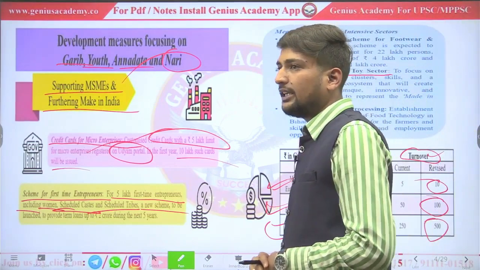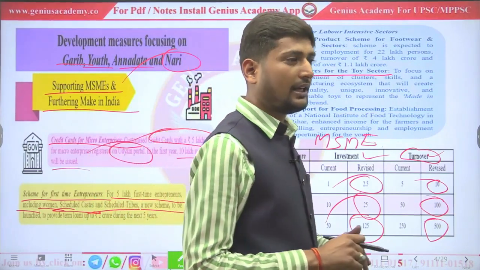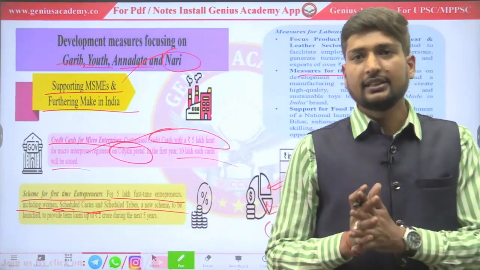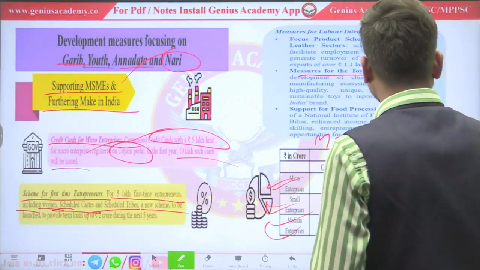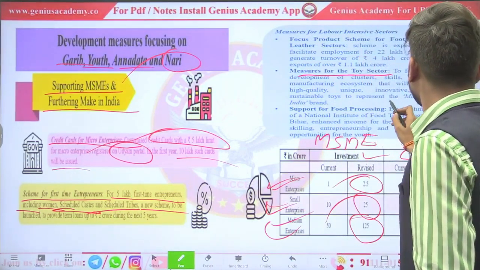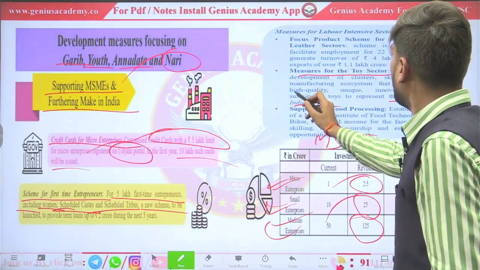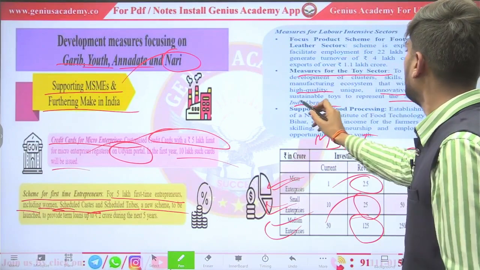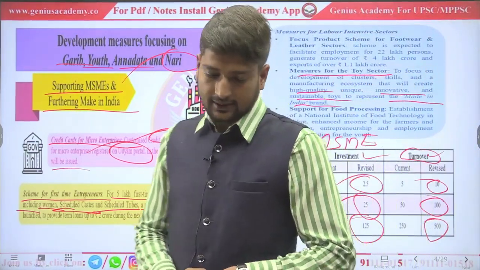Measures for the toy sector. See, India depends on China for its toy sector. We already saw since childhood there is a made in China logo on every toy. So in order to become Atmanirbhar, government is launching a Made in India brand. It will provide high quality, innovative and sustainable toys to represent Made in India.